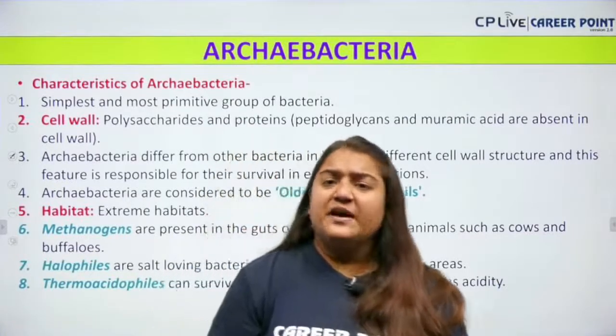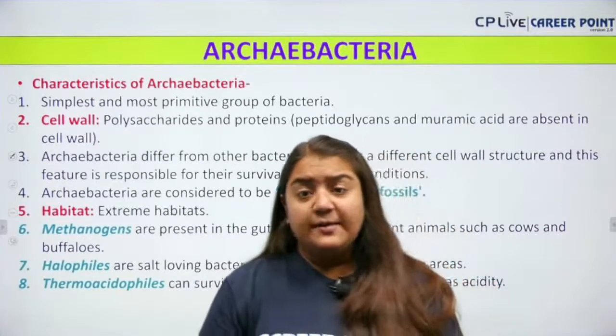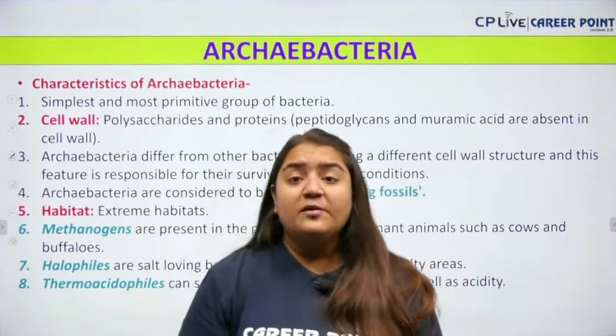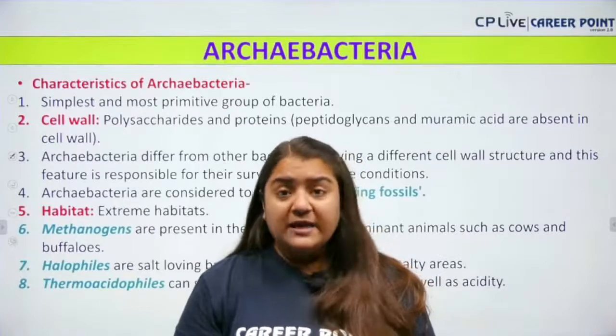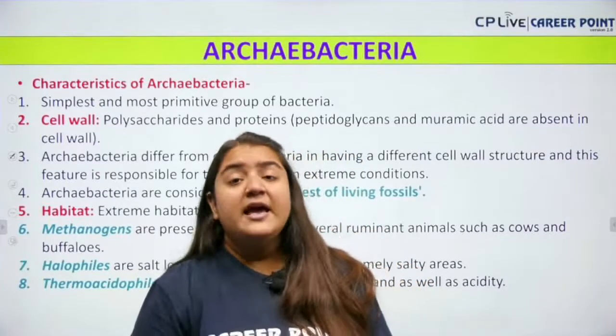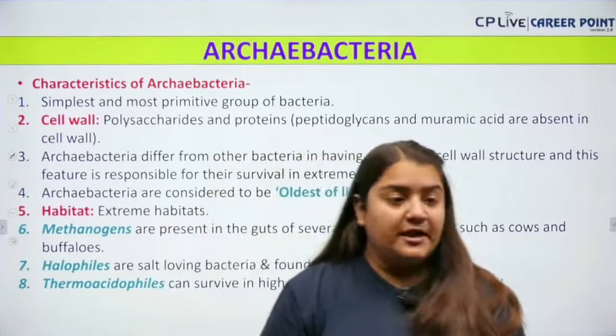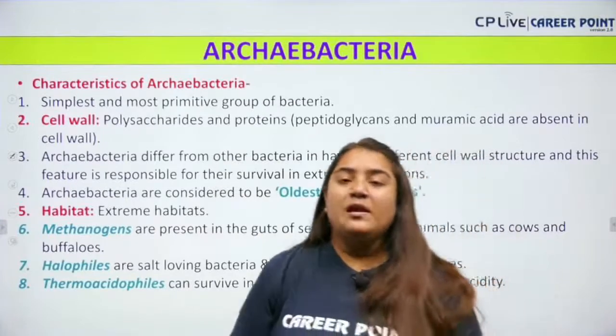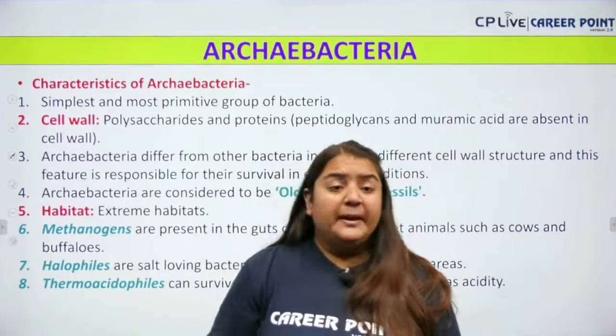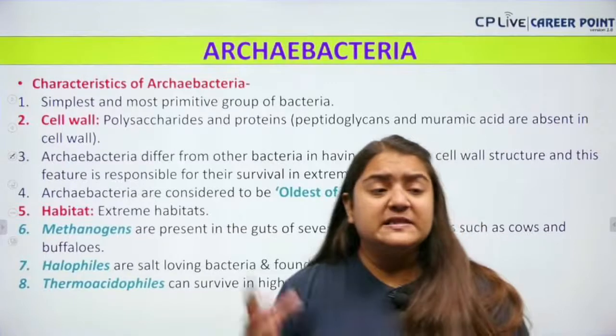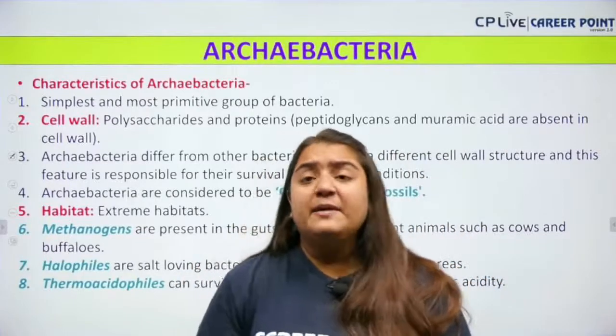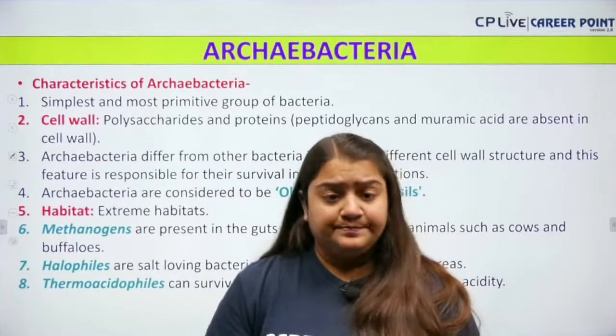What is it, bache? It is very simple and it is the most primitive type. And yes, of course, bache, the cell wall composition of the Archaebacteria is very different from the normal bacteria. The normal bacteria cell wall is made up of peptidoglycan, but the cell wall of Archaebacteria is made up of pseudomurine.